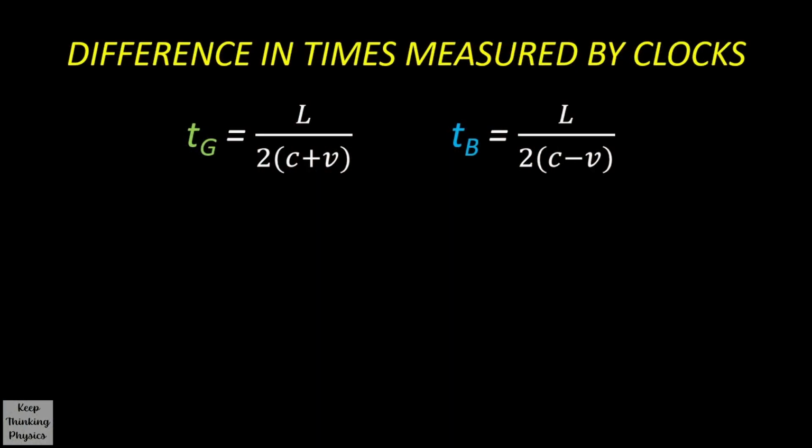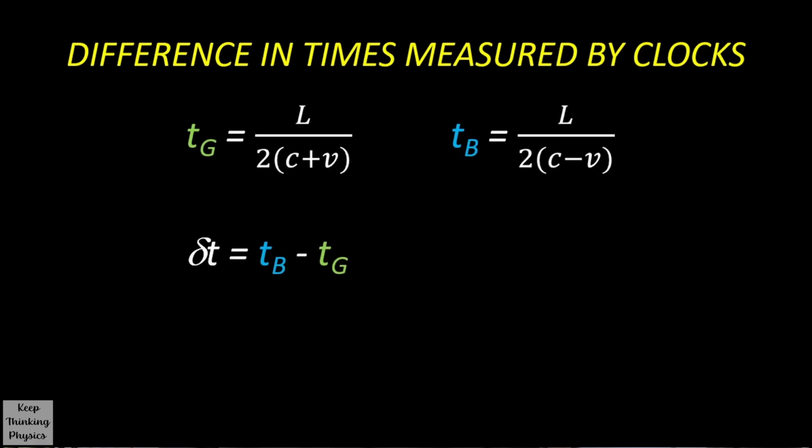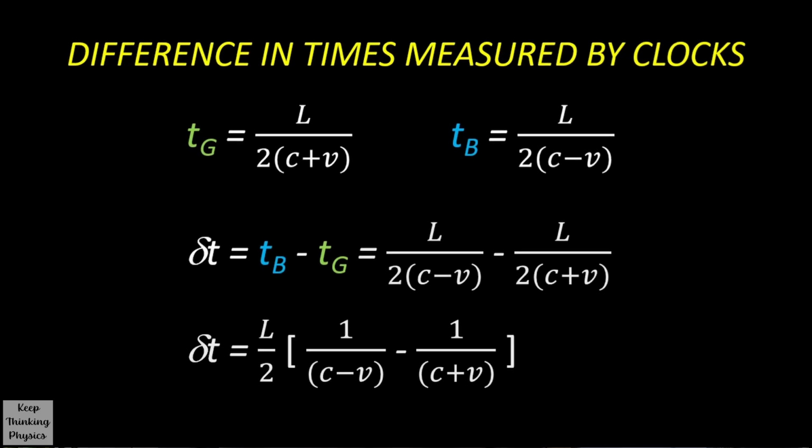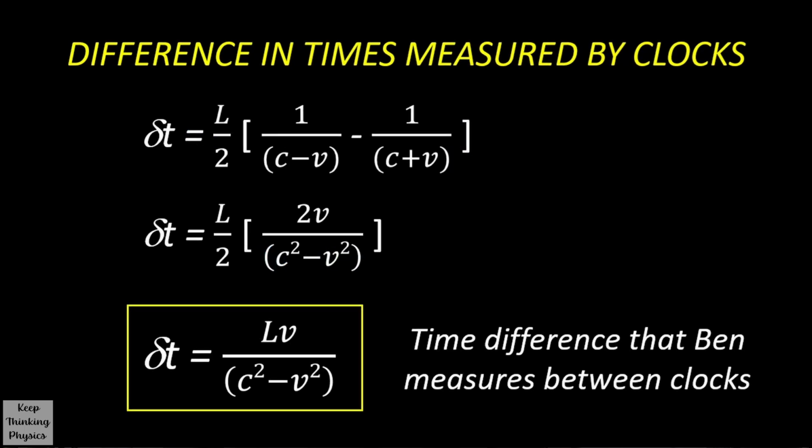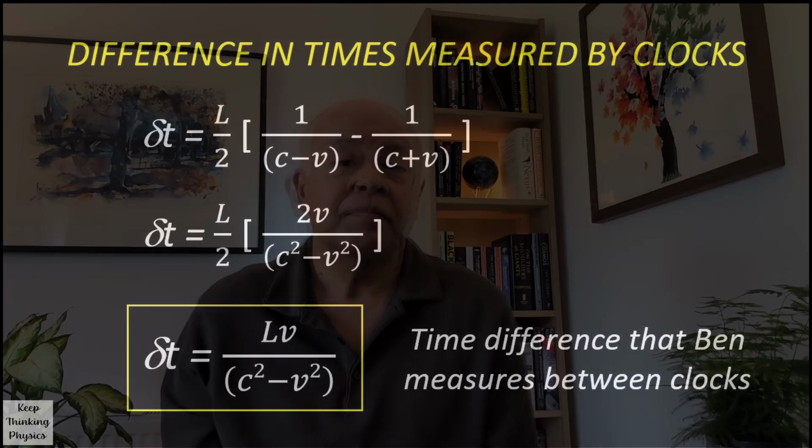We now have two times, TG and TB, so we can work out the difference between these two times from these two expressions. We will call this time difference delta t. It takes a bit of rearranging, but we can finally arrive at an expression for delta t, the difference in times between the green and blue clocks.